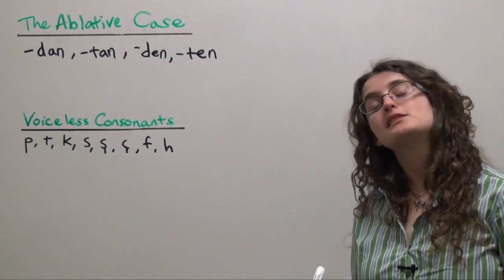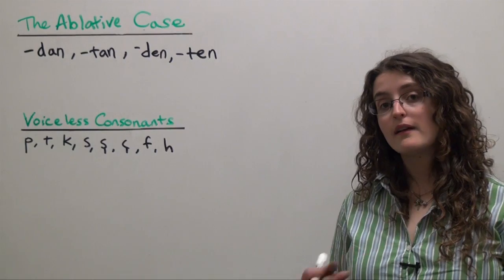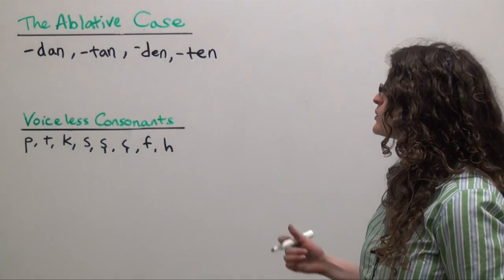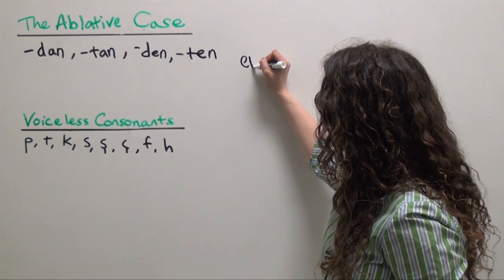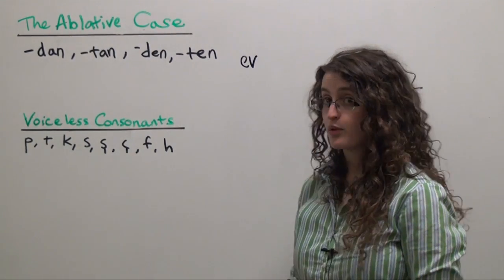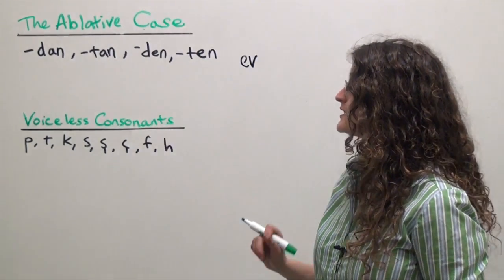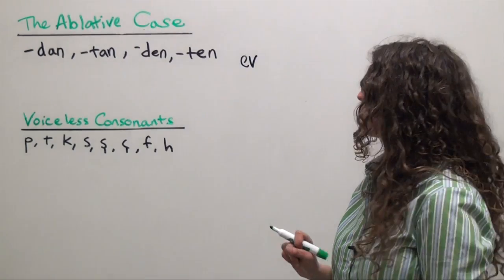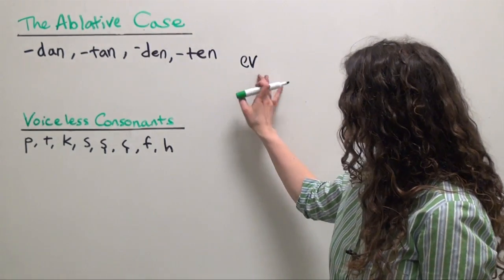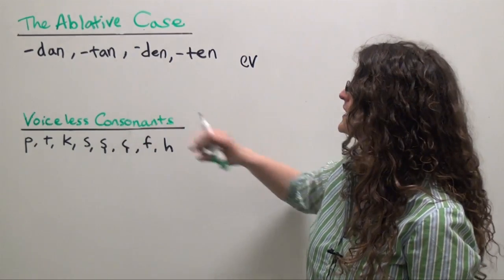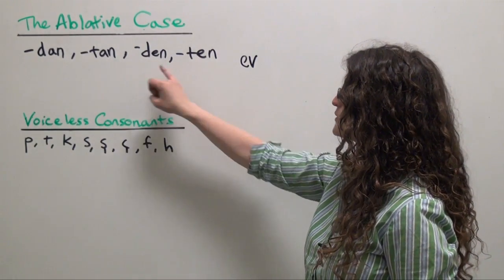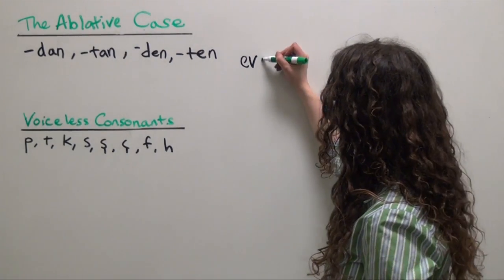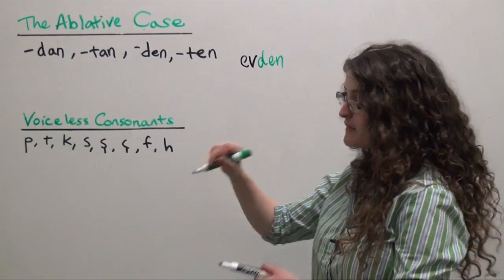So let's say we want to say from the house. We'll start with the Turkish word for house, ev, and choose the appropriate version of the ablative case ending according to the rules of two-way vowel harmony. So for ev, we're going to choose den. Of our four options, dan, tan, den, and ten, we need to choose den. Evden, from the house.